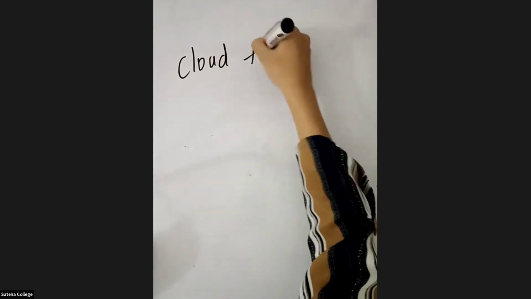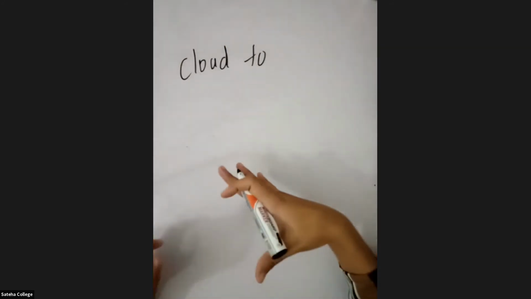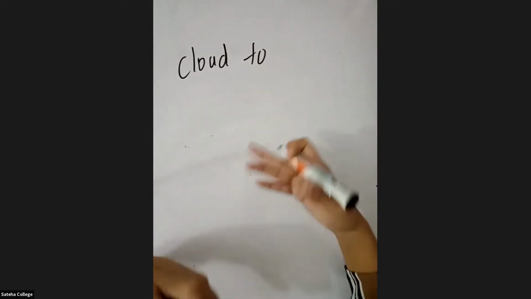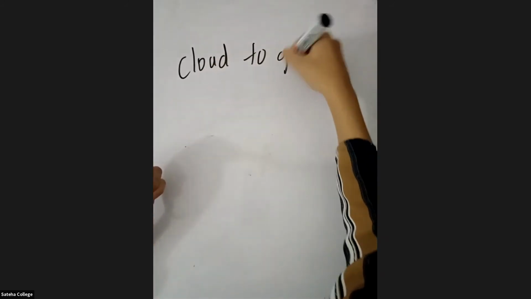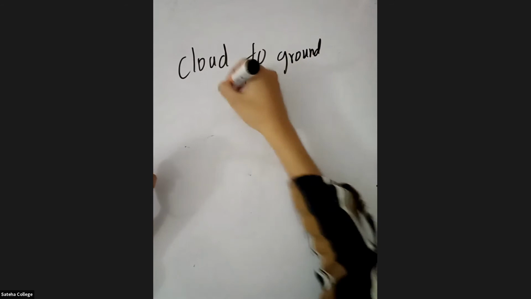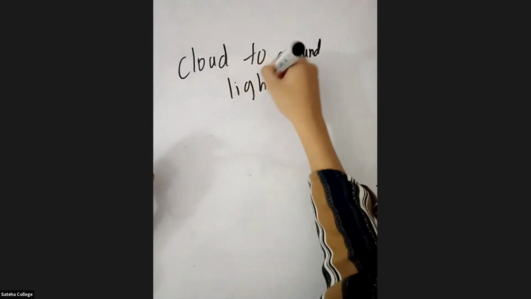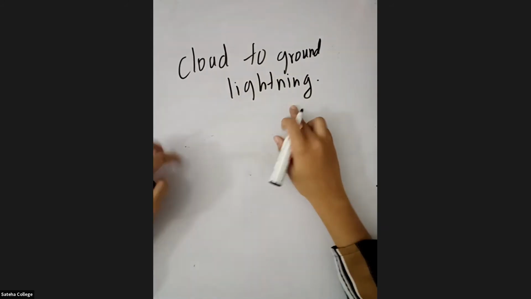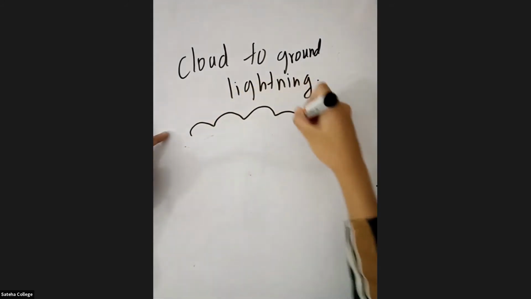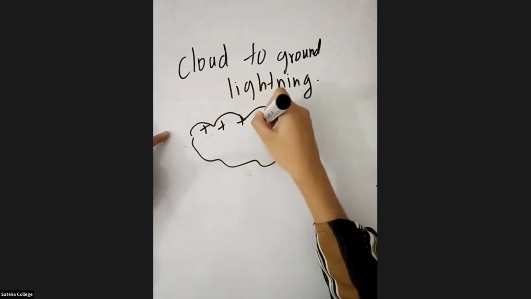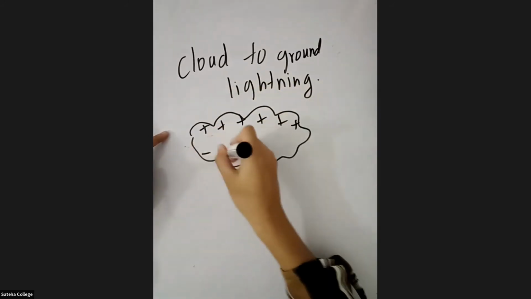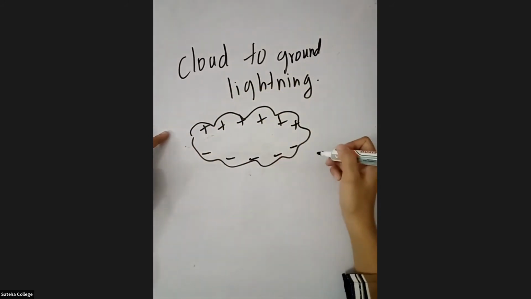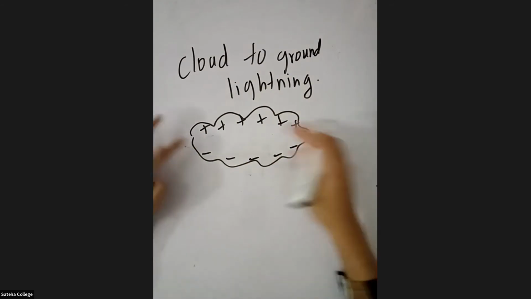This is going to be the dangerous one for us, because of cloud to ground lightning mostly lives are lost, right? So what is cloud to ground lightning? There will be a cloud where positive charges are accumulated on top and negative charges are accumulated on the bottom.